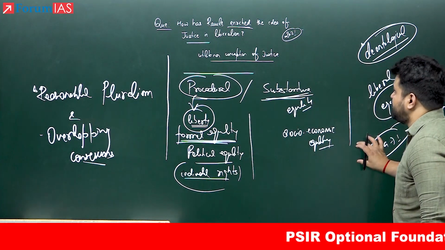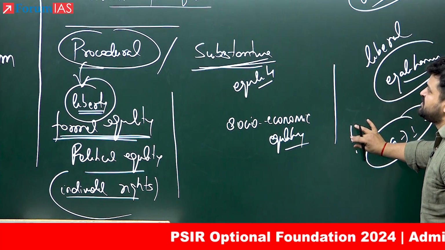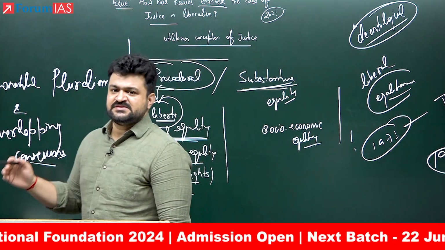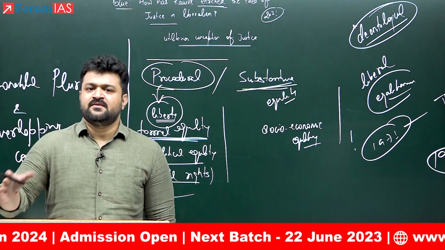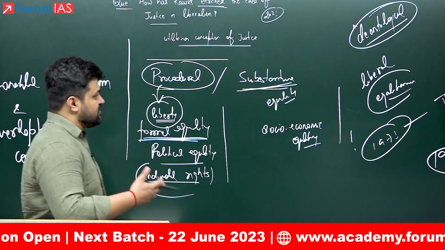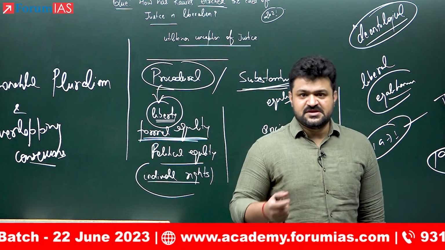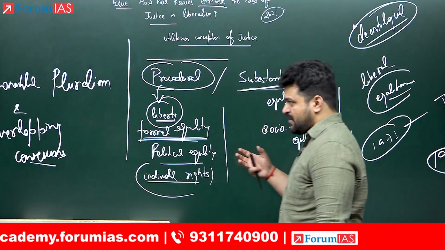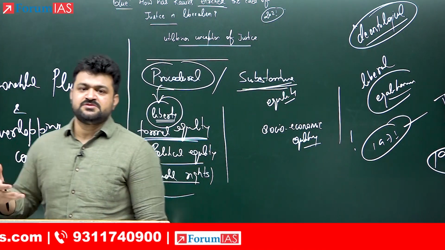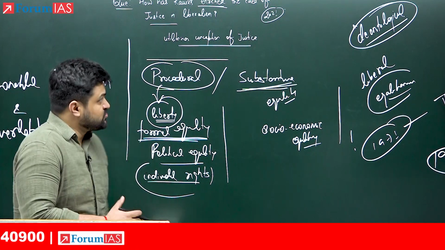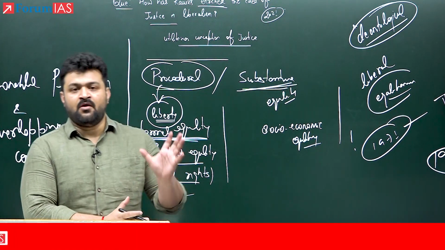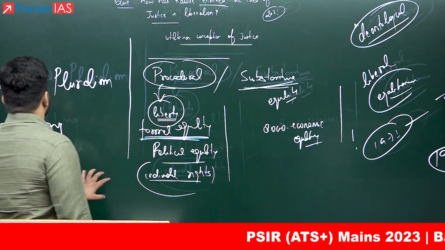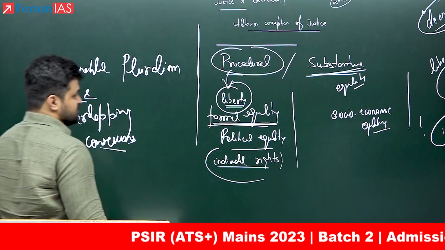But here my attempt is to help you understand the demand of the question and provide you the direction of how you should have approached this question. Okay, so understand many candidates will be writing in the same language, using the same terms. These are not terms that are new to you. I'm just saying how you would have arranged this, in which every single paragraph that you wrote would have been in response to the question that has been asked, to show how that is the enrichment. The language, the ordering of the arguments, should be in that direction. Okay, so reasonable pluralism and overlapping consensus.